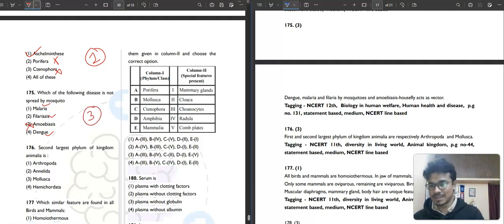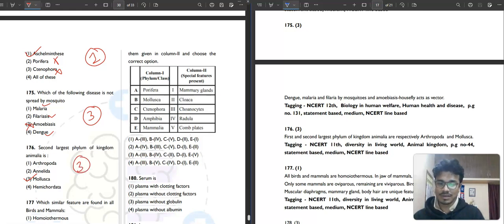Then question number 176. The second largest phylum of the kingdom Animalia is Arthropoda, Annelida, Mollusca, Hemichordata. The largest is the arthropod, right? And the second largest, it is saying. Second largest definitely will be Mollusca. Third option will be the correct answer.